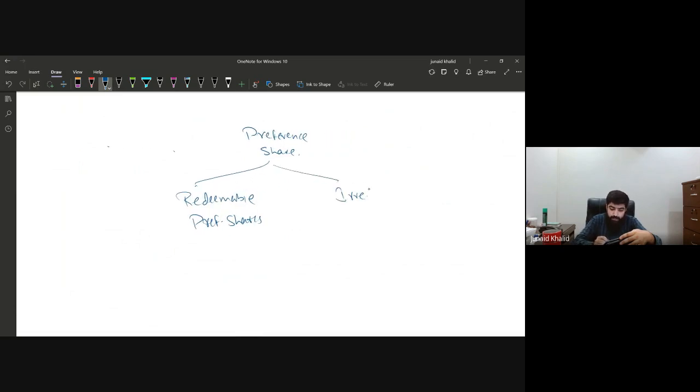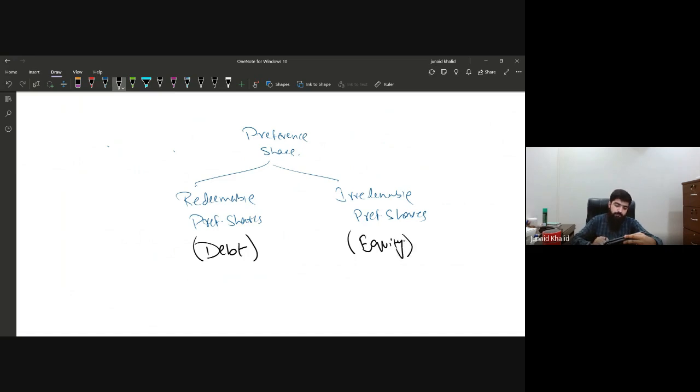Definitely, we all know that redeemable preference shares are part of your debt financing. We classify redeemable preference shares as debt financing, because this amount will be redeemed after a period of 5 or 10 years. However, irredeemable preference shares are a non-refundable amount, so we classify them as equity financing.